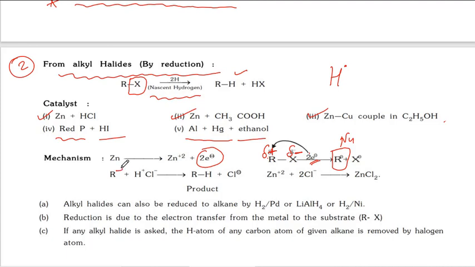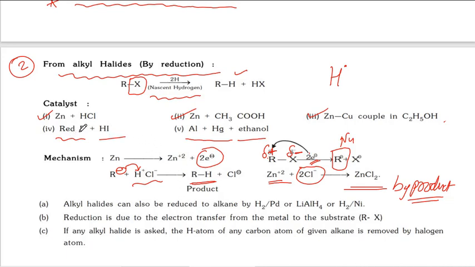This R minus reacts with H plus from the acid and forms alkane. One Cl minus is from RX, the other Cl minus is from HCl. The total 2 Cl minus react with zinc 2 plus forming zinc chloride. This is the byproduct. Organic byproducts are not that important, but if you know them, that's better.